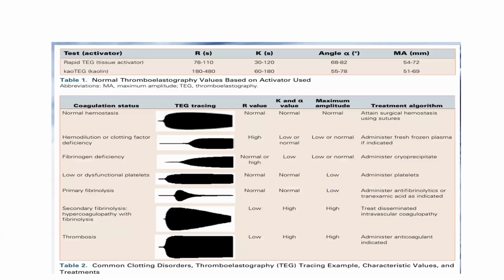So this is the interpretation of TEG analysis. As shown in diagram 1, the normal hemostasis, a normal TEG, is demonstrated. If this is the case, then there is no need to administer any platelets. Then in the second diagram, the R value is high. So if the R value is high, then we should add fresh frozen plasma if indicated. Then in the third diagram, the K and the alpha angle are low, and the maximum amplitude is also low. So we can administer cryoprecipitate.